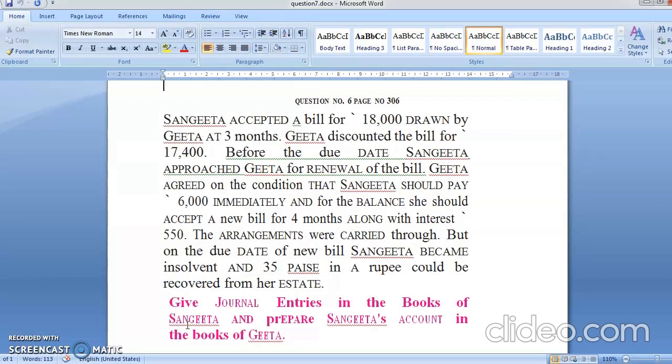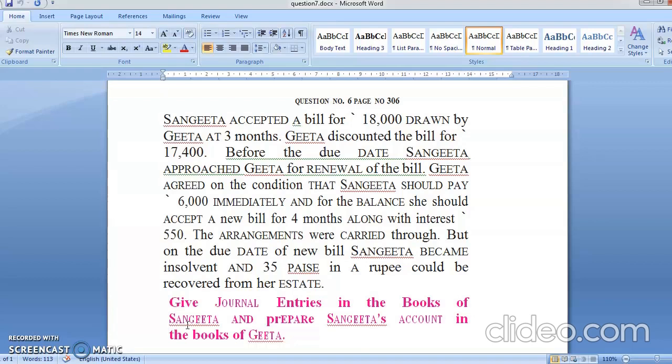Sangeeta approached Geeta for renewal of bill. Geeta agreed on the condition that Sangeeta will pay 6,000 immediately. See, Sangeeta will pay 6,000 immediately. And the balance should be accepted for 4 months along with interest 550. Now see, this time the interest is going in balance. See, this is very important. You have to understand it properly.